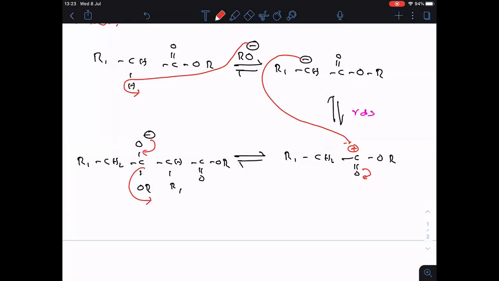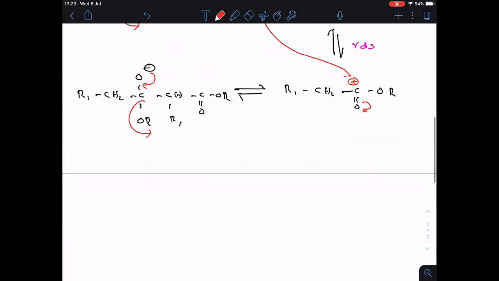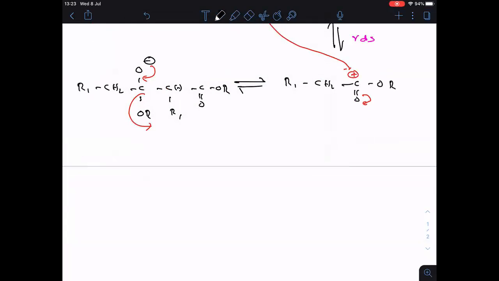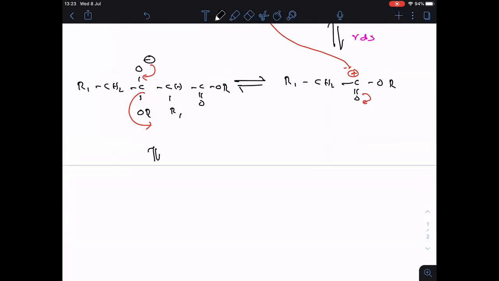So here you see clearly: R1 CH2 C double bonded O, CH R1, C double bonded OR.